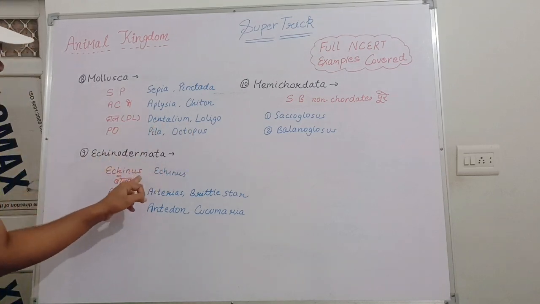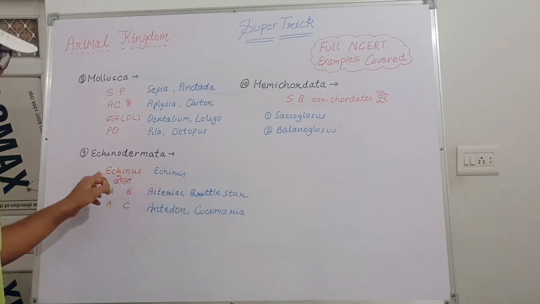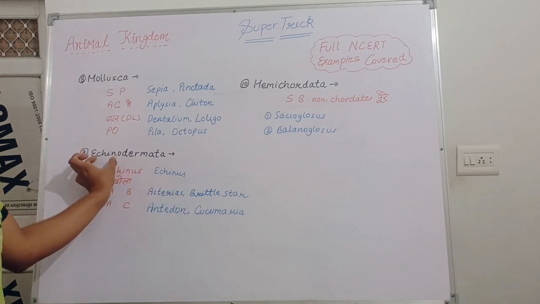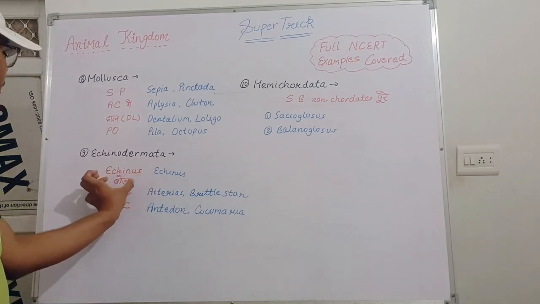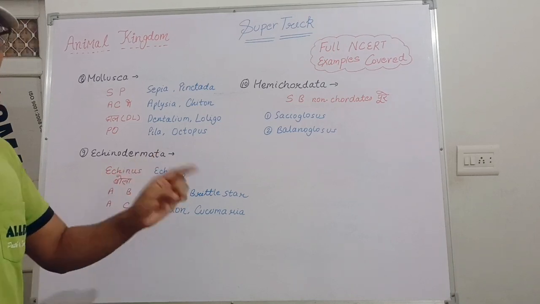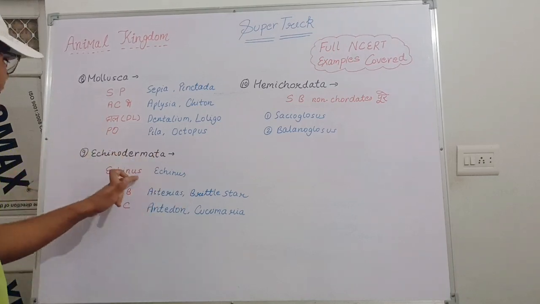Echinodermata, here the word is Echinus. For the Echinodermata, as we are easily familiar with Echinus, our trick is super simple. Echinus bola ABAC.